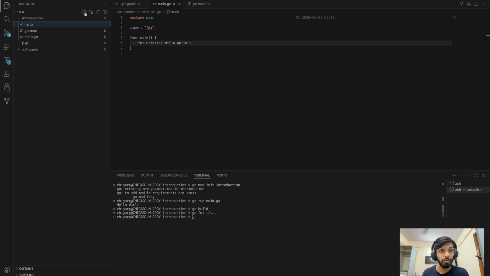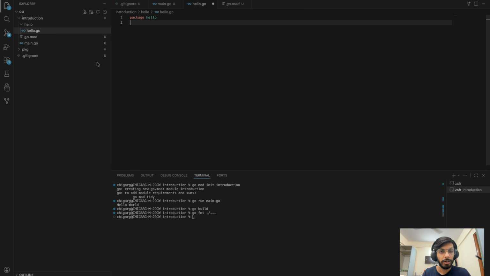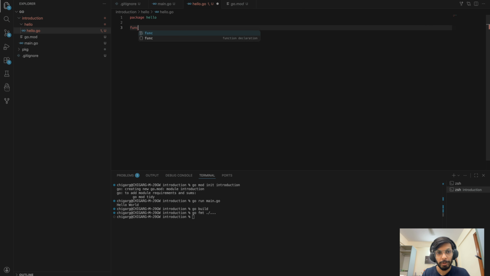So what I'm going to do is make one more file, hello.go, and you see it automatically created as package hello. I'm going to make one function here. You don't need to worry about how to make functions as of now. That's completely fine. We'll talk about that later. So just bear with me for now. It's going to take in some arguments. For example, name is the variable and it is of type string.